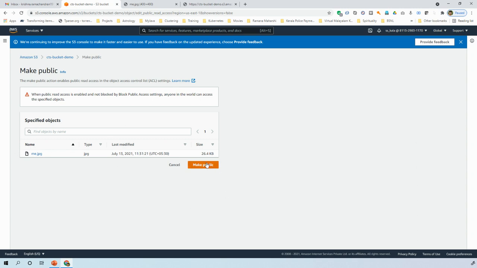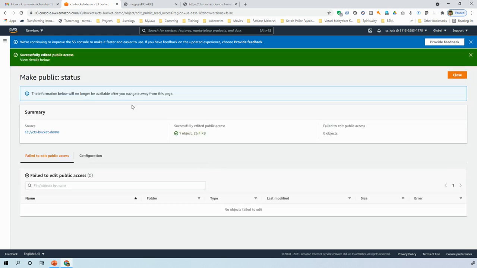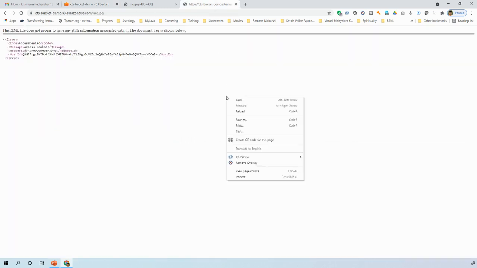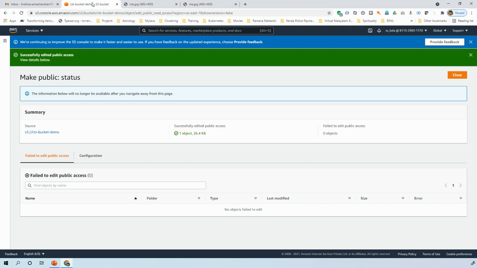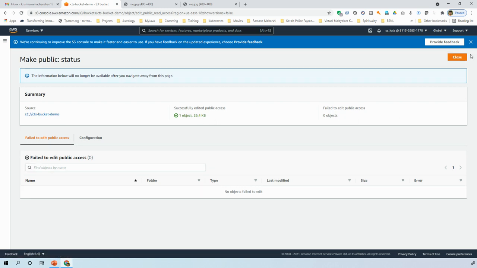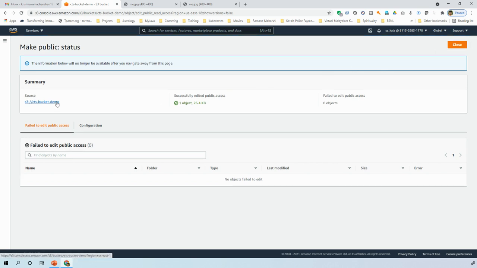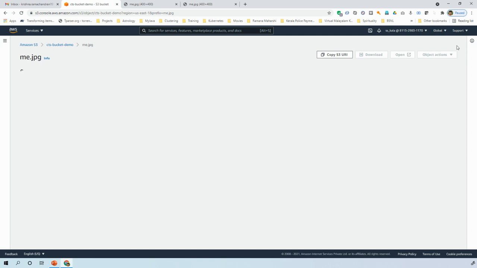Again, it will ask for the confirmation. Let me make it public. So it is now public. Can I view the file now, please? Yes. Now we are able to see the image. So if anybody in the public wants to access your files or the bucket, the first thing you need to do is make your bucket public and the files inside that public too. A small demo of what is expected of you from this small discussion.